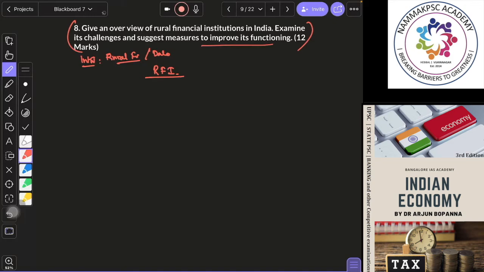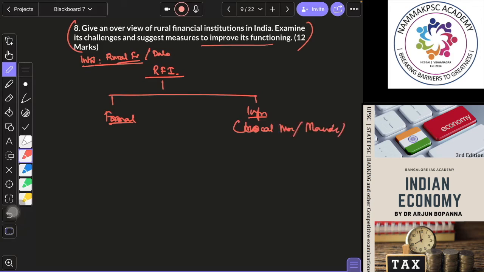Please remember, don't worry about introduction and conclusion; always do it depending on the demand of the question. So here you can start your answer without an introduction. Rural financial institutions can be classified as follows, and then you use a flowchart. It will reduce the time required. So rural financial institutions can be classified into formal and informal. In brackets you will write local moneylenders, mandi wala, traders, etc.